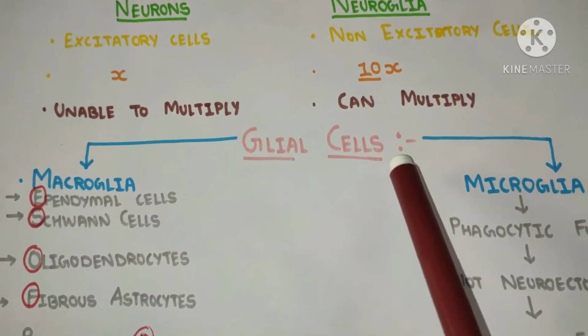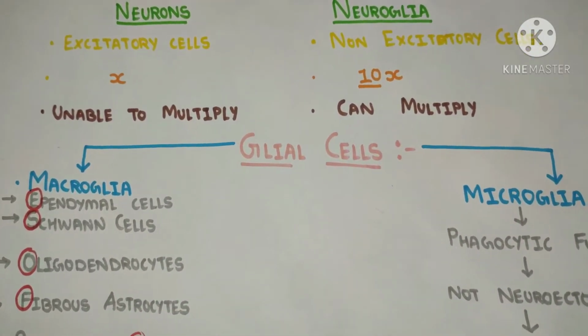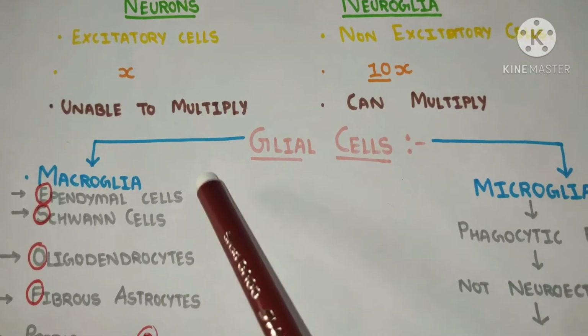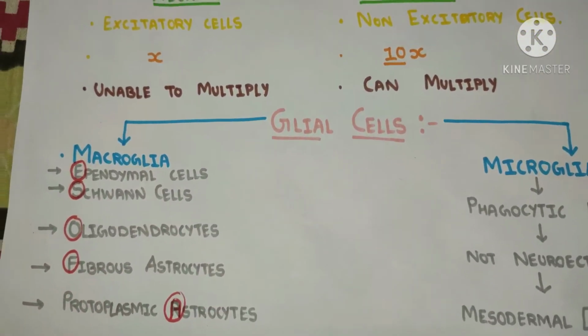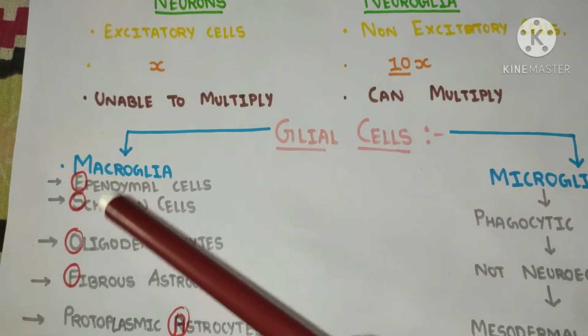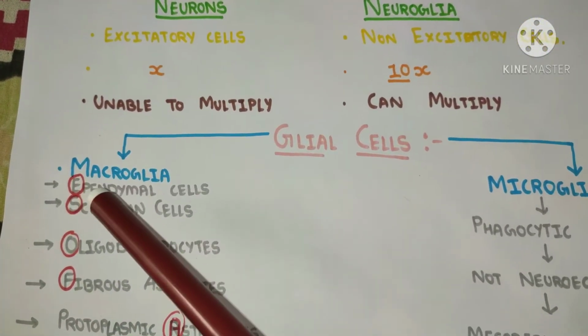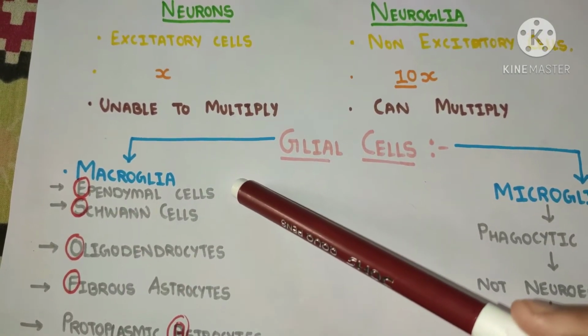Now, let's look at the division of glial cells. Glial cells are divided as macroglia cells and microglia. Now, what is included in macroglia? A SOFA. Yes, that's the mnemonic. A SOFA is included as macroglia. Here E stands for ependymal cells.